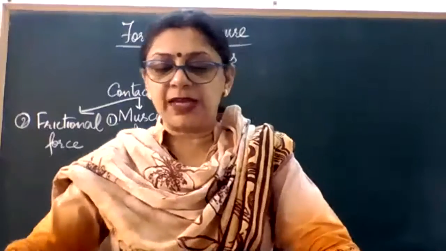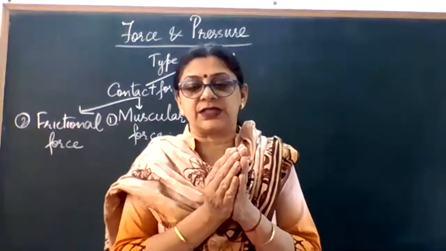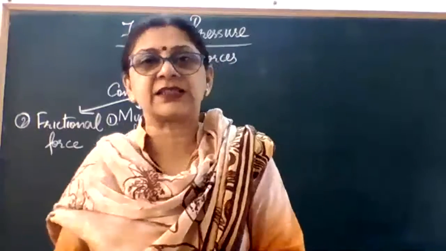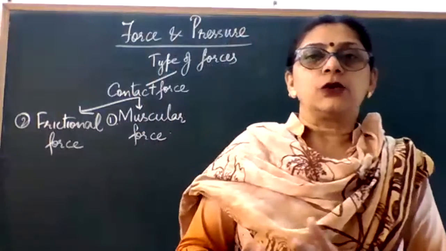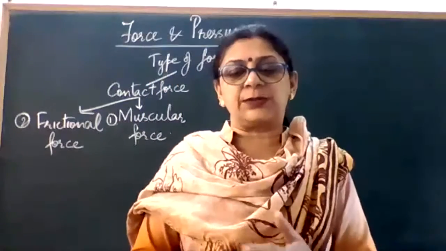Okay. So that means force of friction arises due to contact between the two surfaces. We'll be studying more about frictional force in the next chapter, very next chapter, which is friction. तो उसमें हम in detail पढ़ेंगे कि ऐसा क्यों होता है, what is that, what is responsible for it.